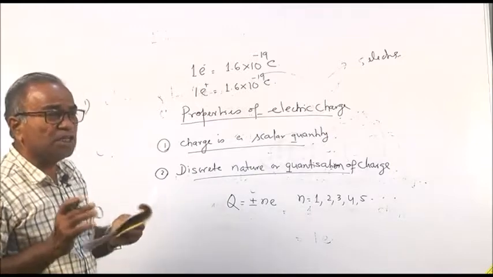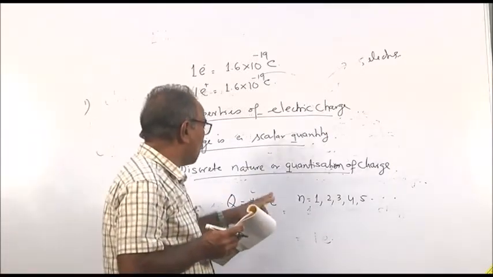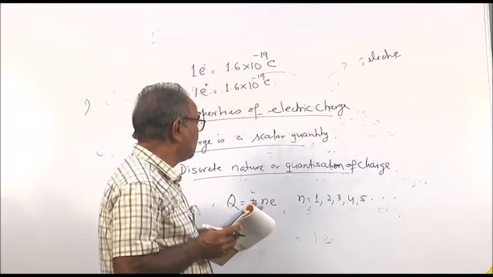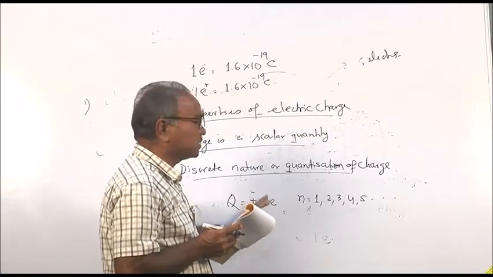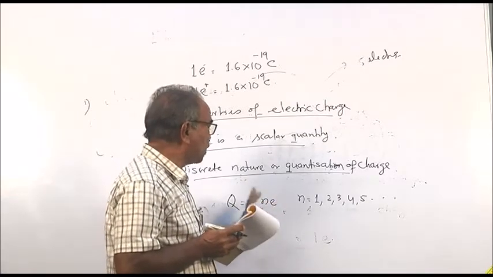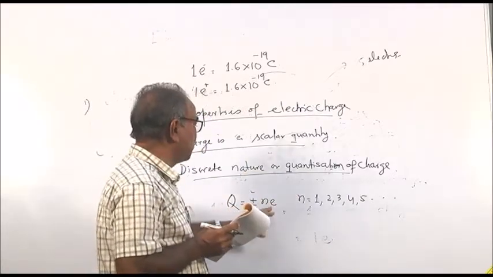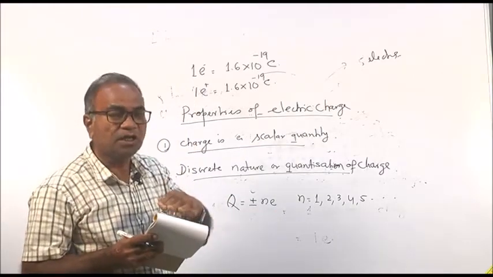That means a body can possess charge of plus E, or plus 2E or plus 3E or 4E or 5E like that. Similarly, for a negative charge it will be minus E, minus 2E, minus 3E, minus 4E like that.